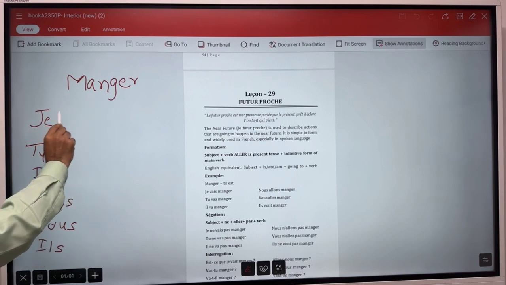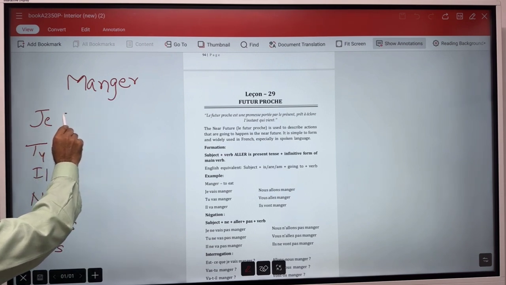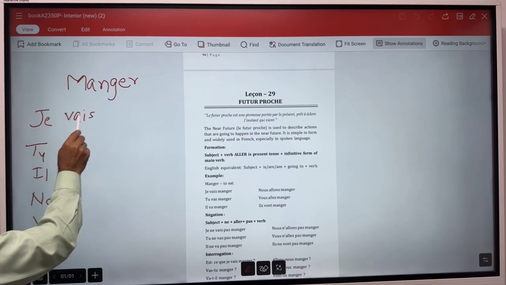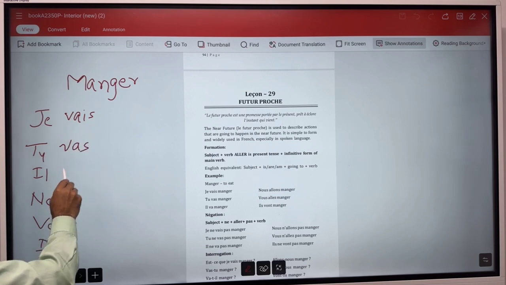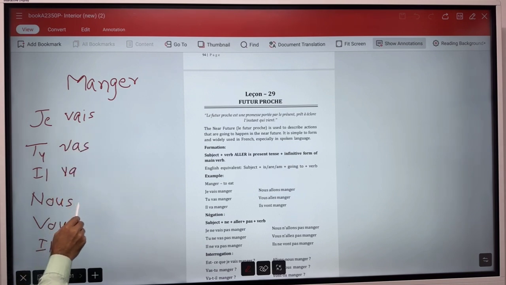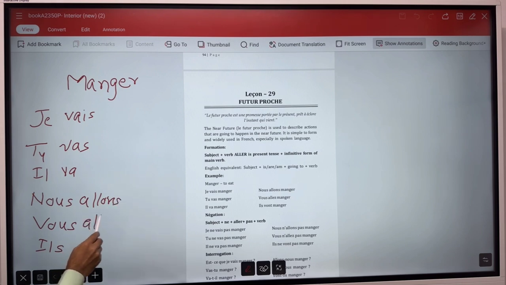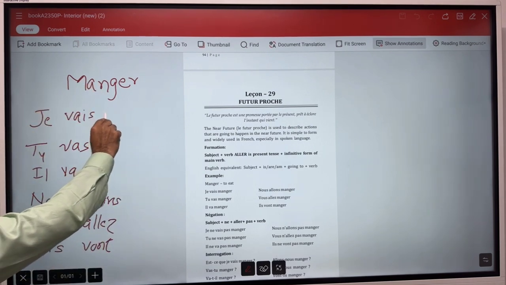After it, the second step is you are going to conjugate the verb aller. Je vais, tu vas, il va, nous allons, vous allez, ils vont.